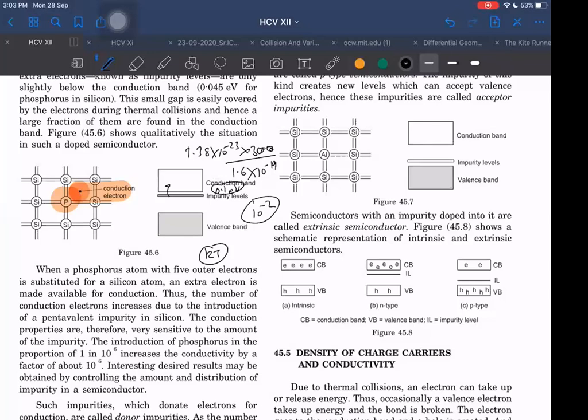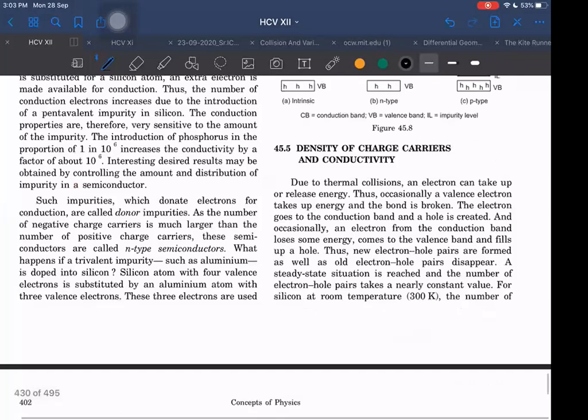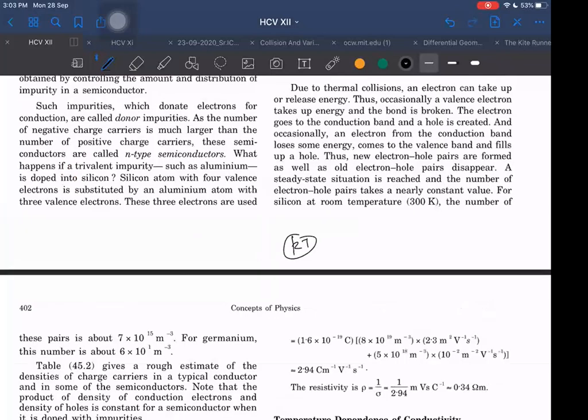But let me tell you, even when the energy gap is 6 electron volt, some electrons will still acquire energy to go to the higher energy level. Even at such a low temperature, when the electrons have this average energy. I think I told you several times that kT does not give us the energy of each and every atom. This gives us an idea of the average energy.